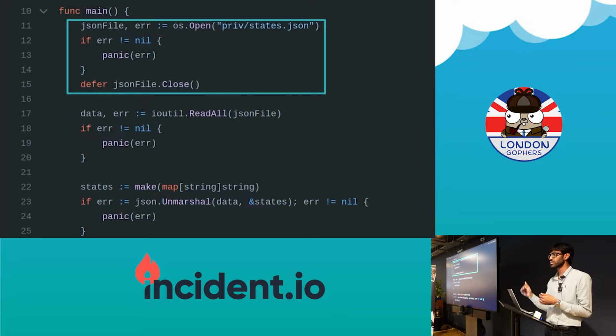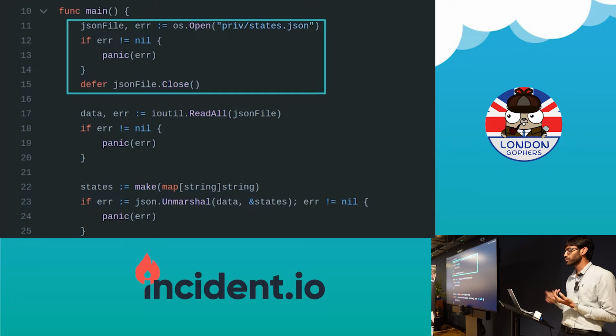And the way Defer works is that the whole function gets executed, and then at the end, the Defer statements are executed, right? So in this case, I open a file in line number 11, and then I check the error if the file was actually opened, and line number 15 is when I close the file. I write the statement for closing the file towards the end, and then I can write all the code related to the data in the file. Okay, so this is just one example.